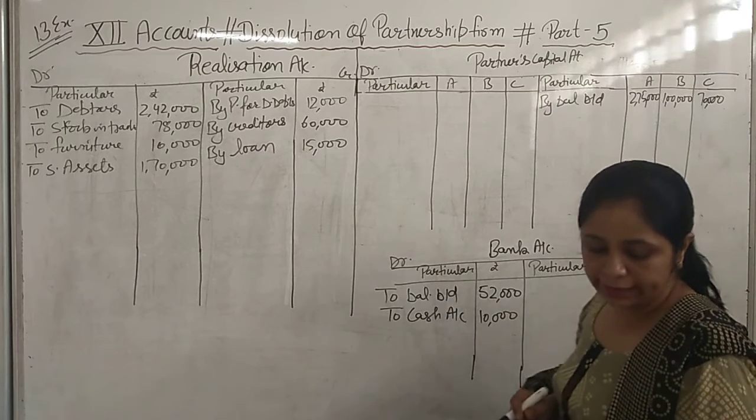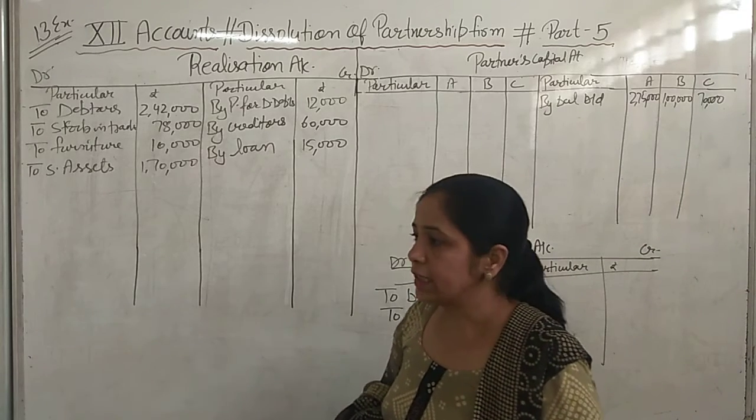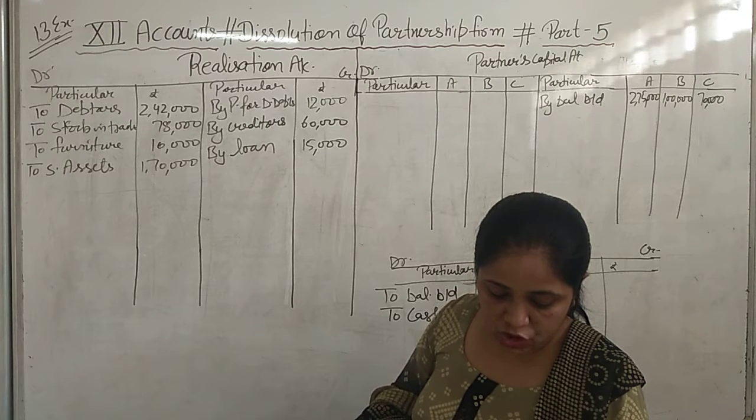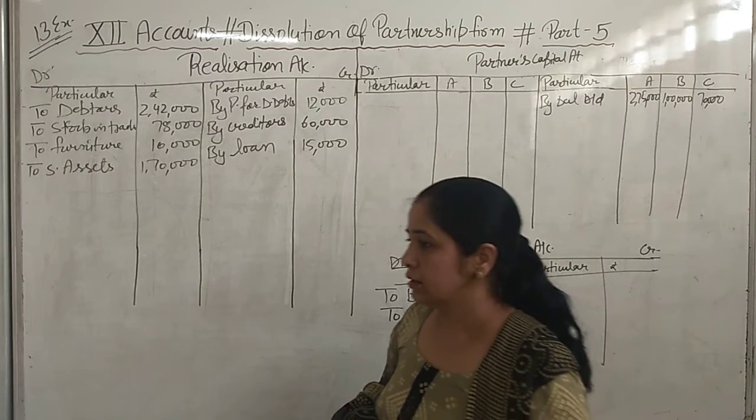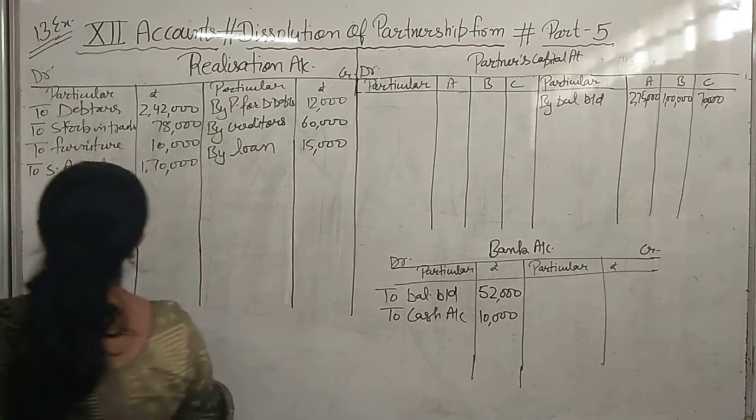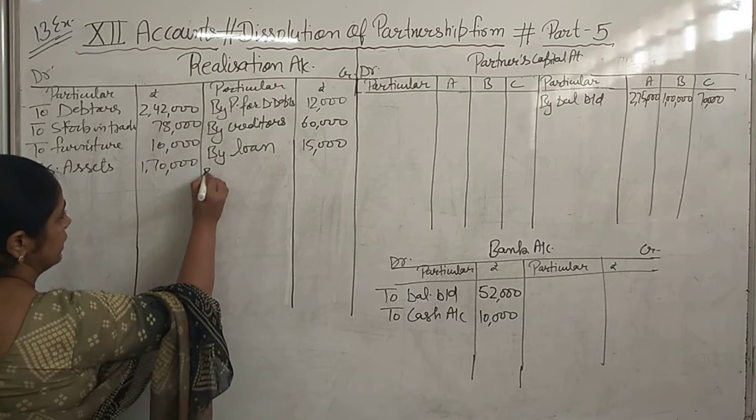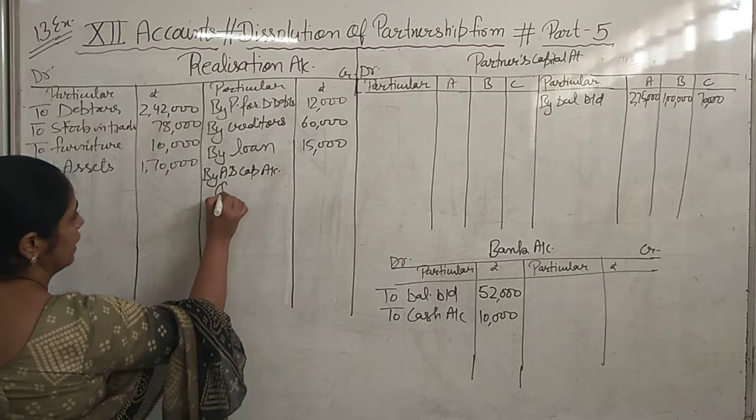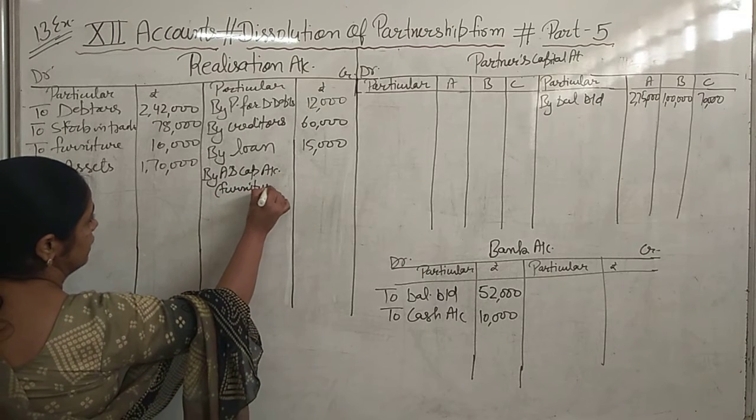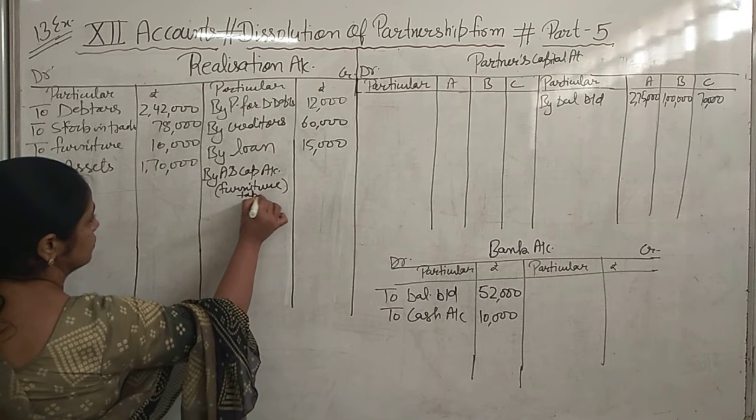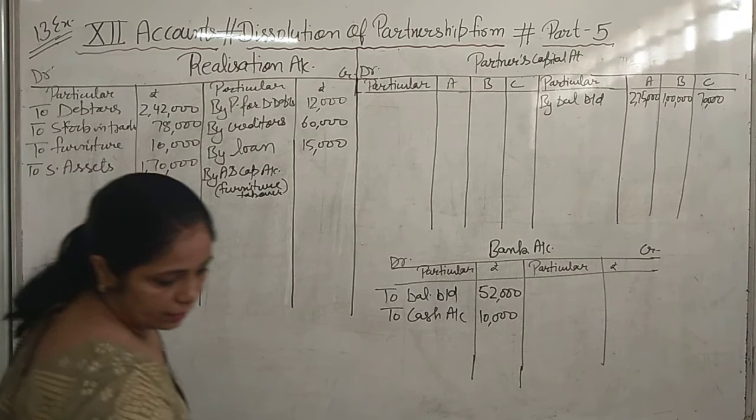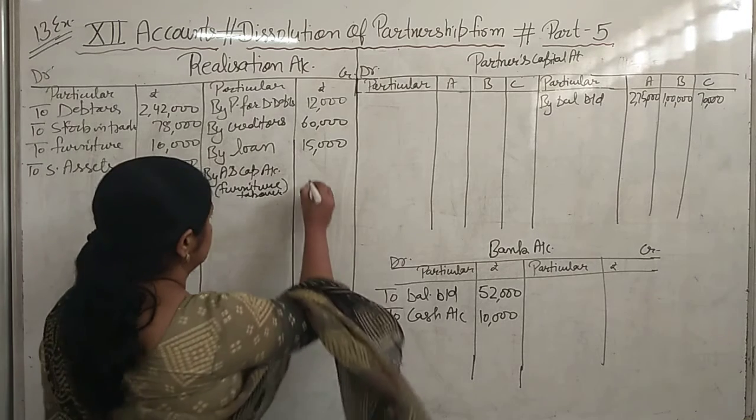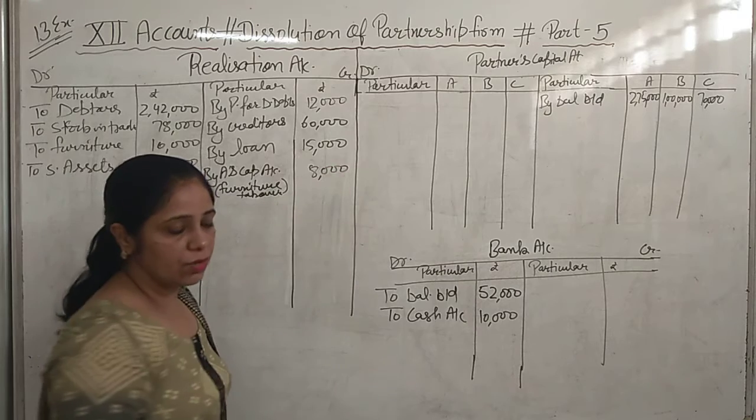Fine. Now we will read the information given to you regarding dissolution. A takes over furniture at 8,000. Now when we sell the assets to a partner, we will write it on the credit side. A is taking the furniture, so what will we write here? By A's capital account, and in brackets we will write furniture takeover. A has taken the furniture at the amount of rupees 8,000. We will write here 8,000. Okay.